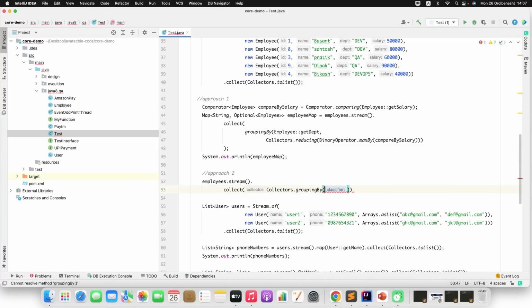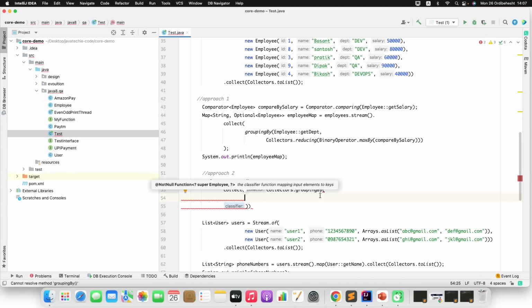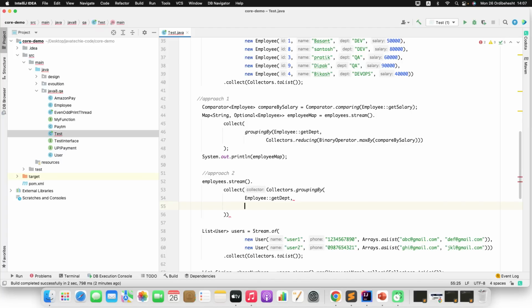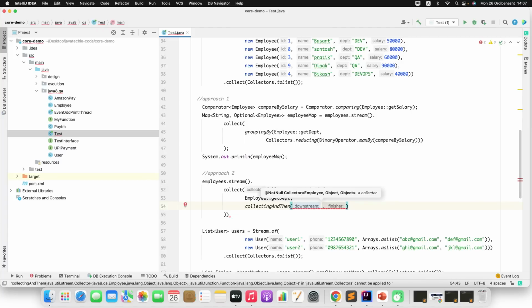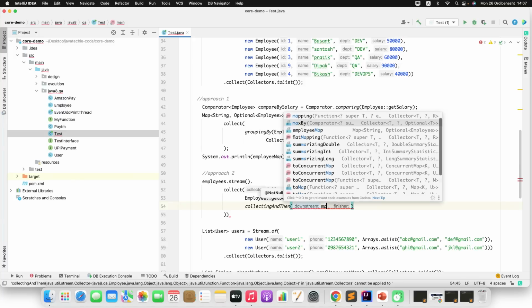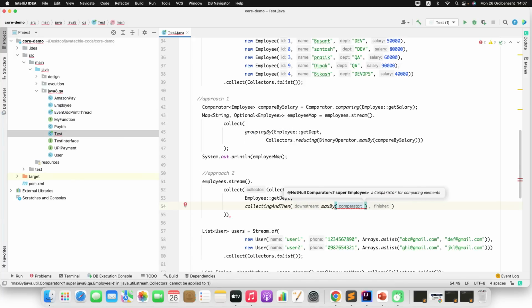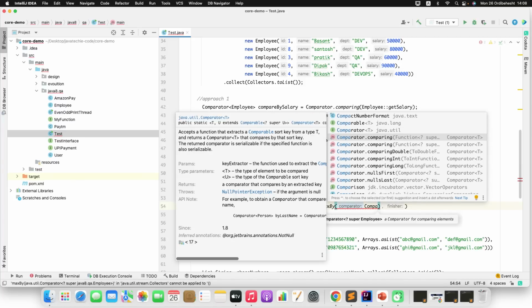In this groupingBy, again, you can write the logic. First, I want to group by the department: Employee::getDepartment. Then I'll collect, and there is a method collectingAndThen. Here you can give the maxBy method, and inside this maxBy you give Comparator.comparingDouble by the salary. The syntax might look complex, but if you understand the method, it will be easy for you.